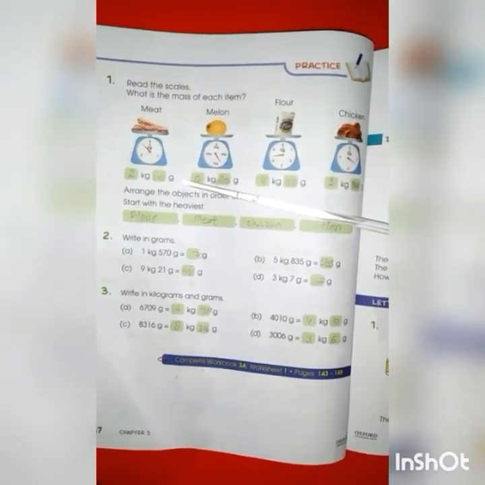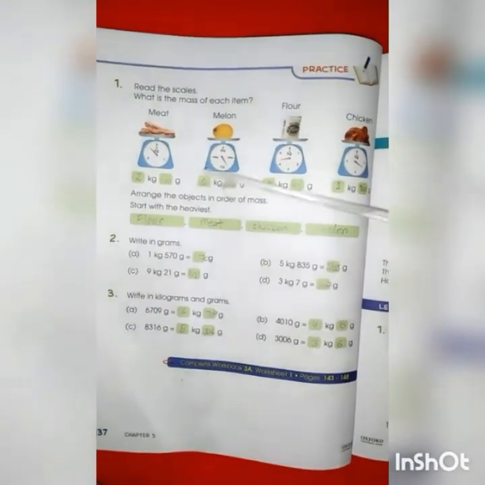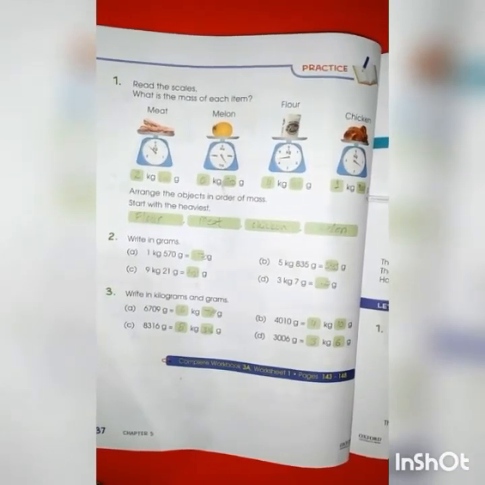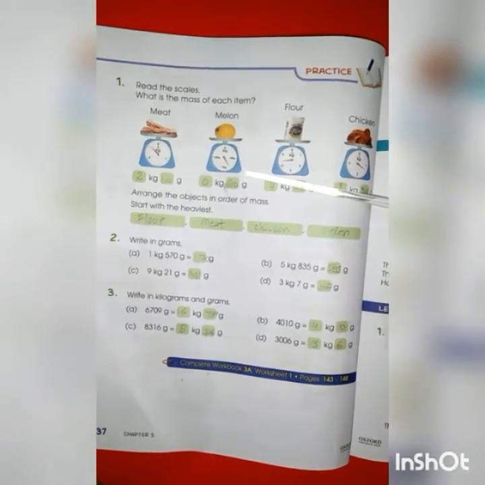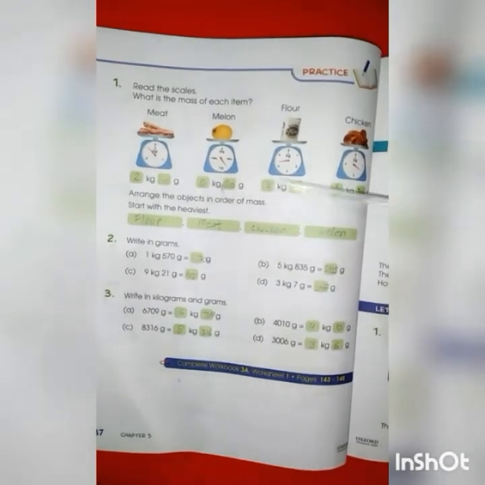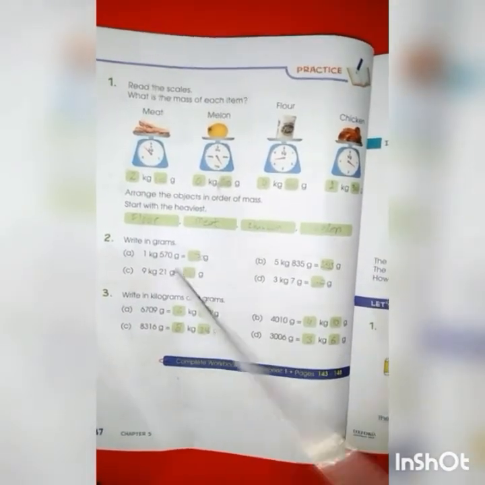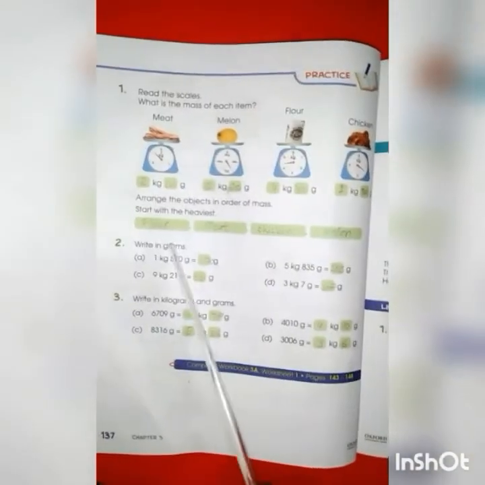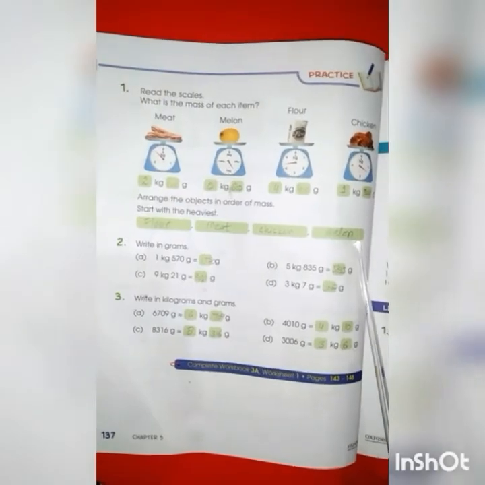meat, which is 2 kg and 600 grams. Third one is chicken, which is 1 kg and 300 grams. And the last one is melon, which is only 800 grams. So, flour, meat, chicken and melon from heaviest to lightest.